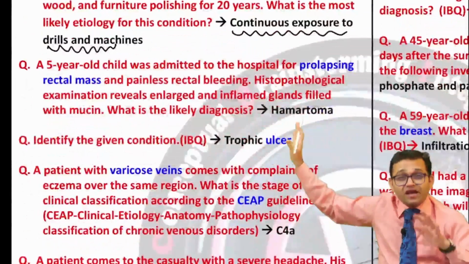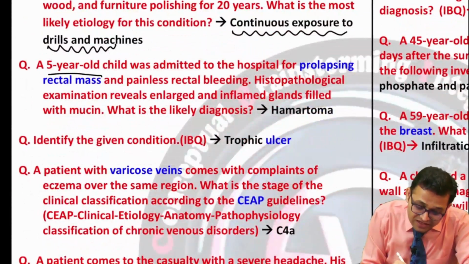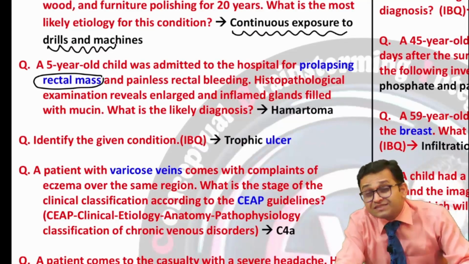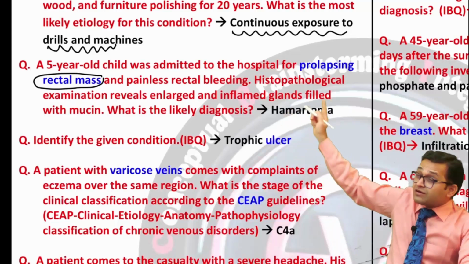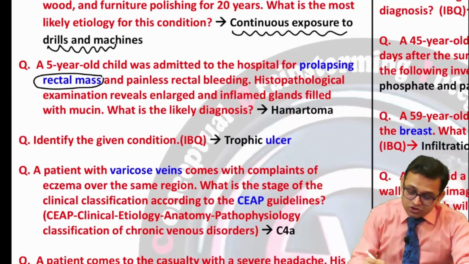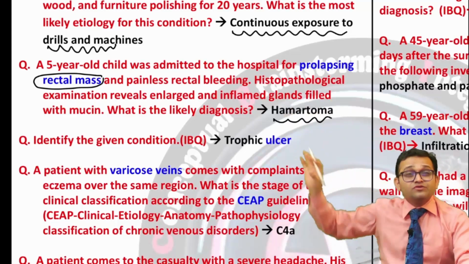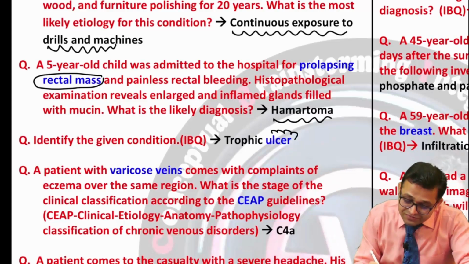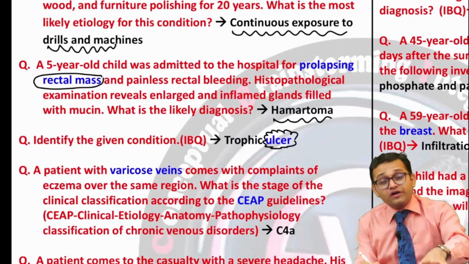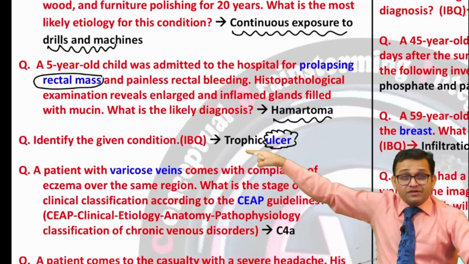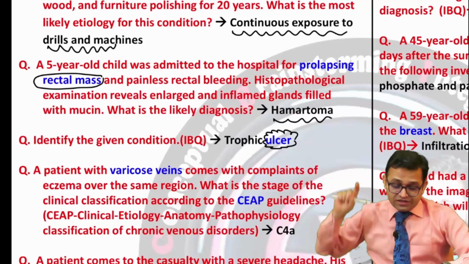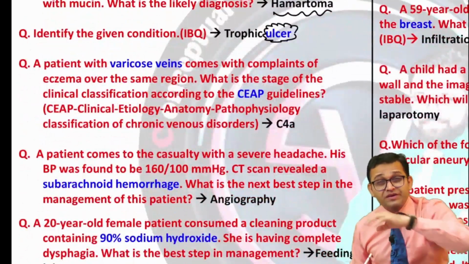Now can you see another question was asked about a rectal mass. Yes, our analysis is saying rectal carcinoma, anal carcinoma as well as other rectal masses are important. The answer in this question was hamartoma. Now can you see again ulcer, burn, keloid, scar, these are important. A question on trophic ulcer had been asked as an image based question. So get ready for this topic for your upcoming NEET PG exam.